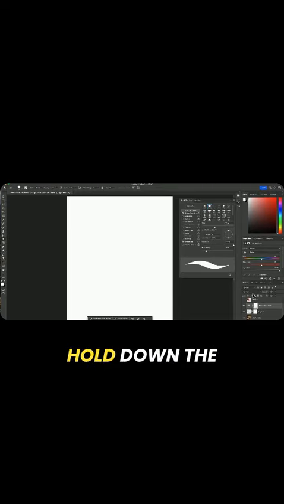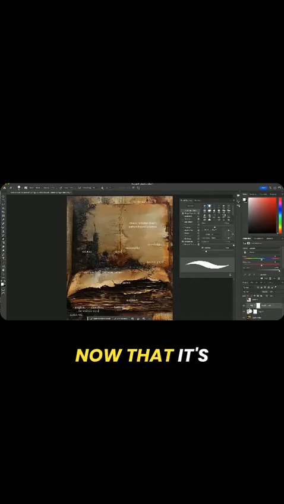So I'm going to hold down the Option key, the Option key, and you'll see when I do that, a little arrow comes. I'm just going to hit that, and that means now that it's only going to affect that layer right below it.